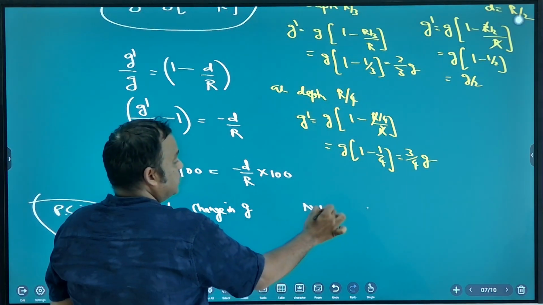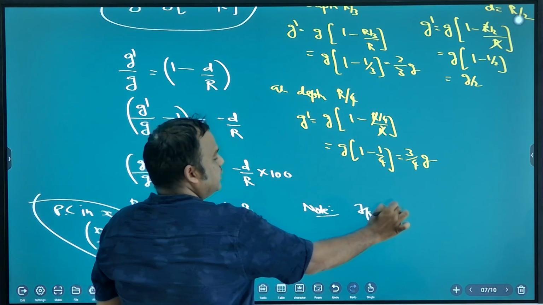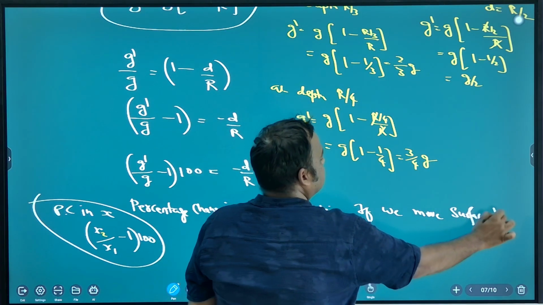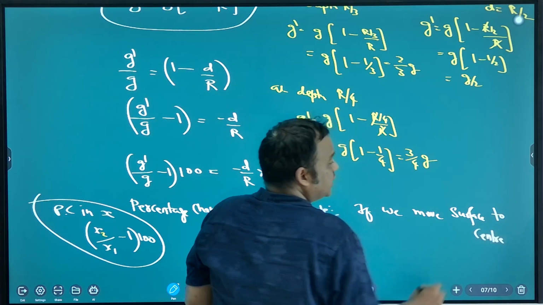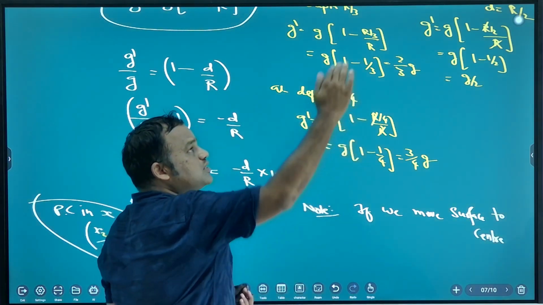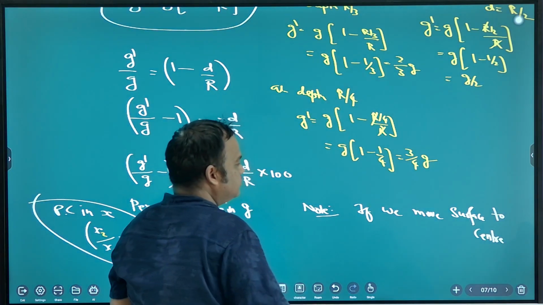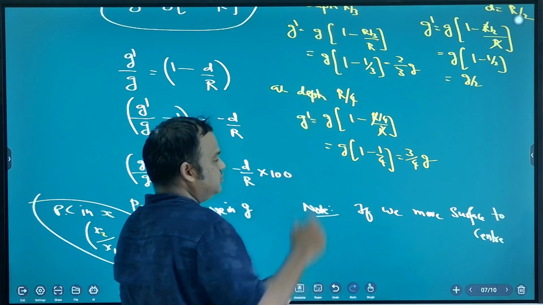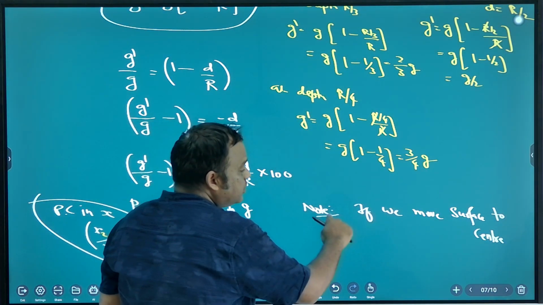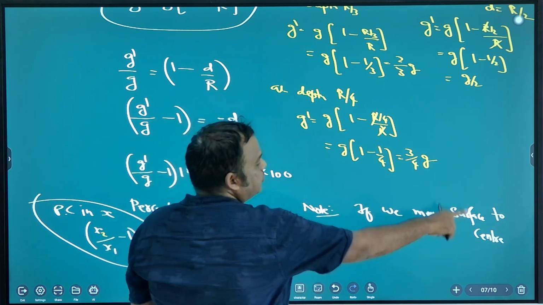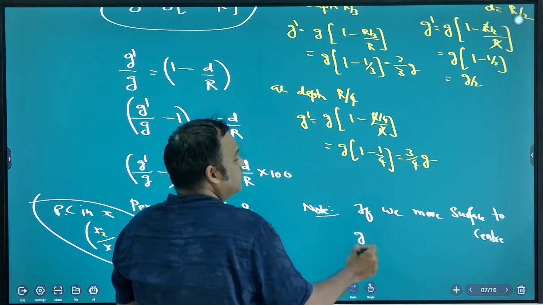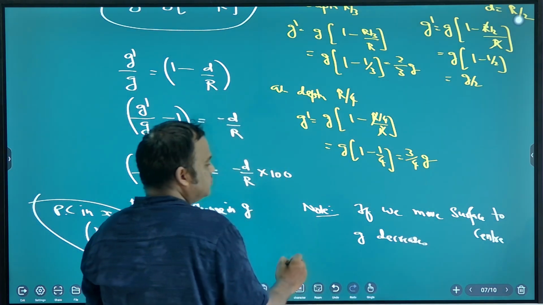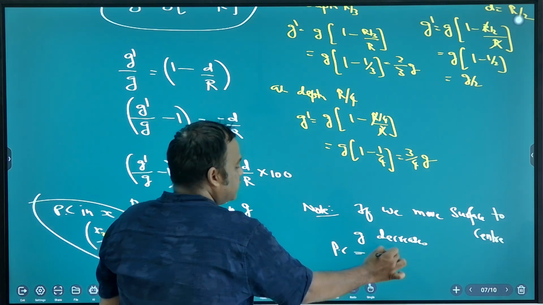Note down. If we move from surface to center, question can be anything. You may be going from surface to depth. Sometimes you are going from depth to surface. So observe, read the question carefully. If we move surface to center, gravity decreases. Percentage change negative.